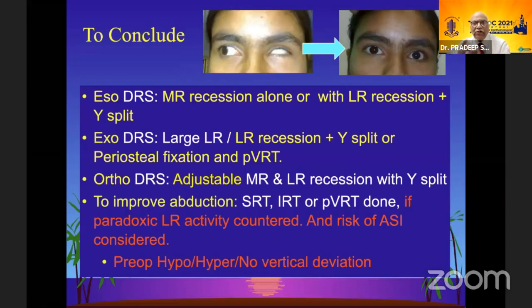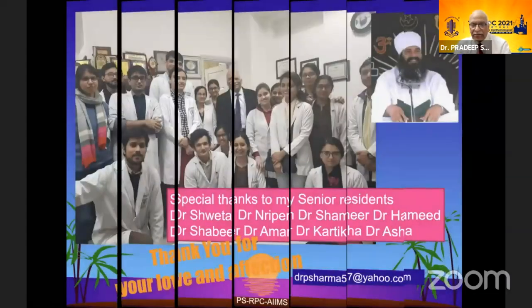So to conclude my talk, ESO-DRS cases, MR recession alone or with LR recession with Y split should be done. In exo-DRS, you may do a large LR recession or an LR recession with a wide Y split or a periosteal fixation, and to improve abduction, you may do a PVRT or a SRT or IRT, depending upon the pre-operative hypertropia that is there, and once you have neutralized the paradoxic LR activity. In ortho-DRS cases, one has to maintain the ortho position, so do an adjustable MR and LR recession with Y split. Thank you all.